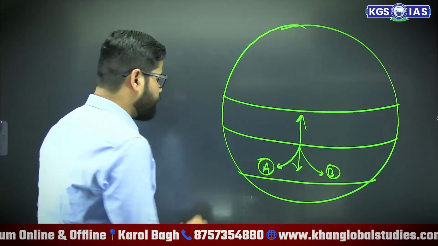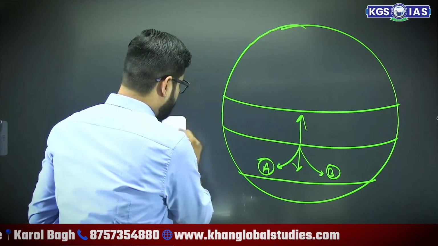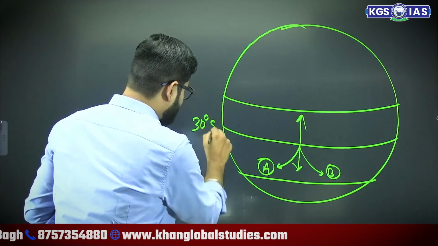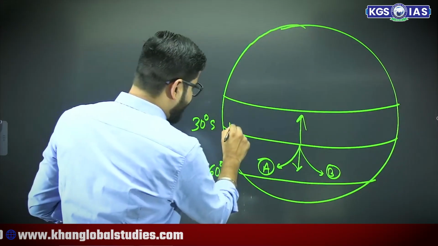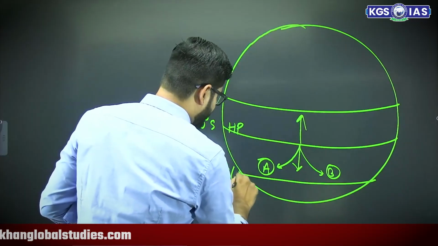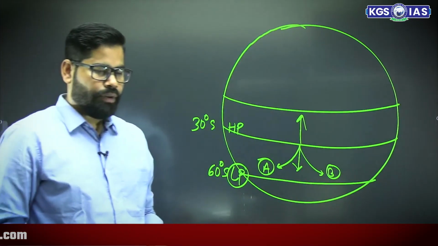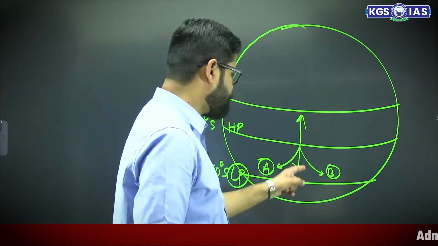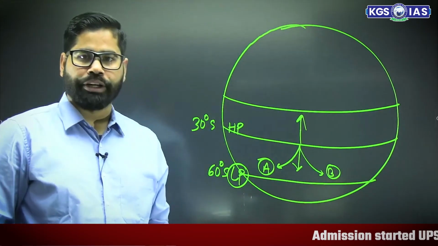Here we are talking about 30 degrees south and 60 degrees south. You know that this is an area of high pressure. This is an area of low pressure. This is an area of high pressure and low pressure. Which one is going to be correct? A option or B option?